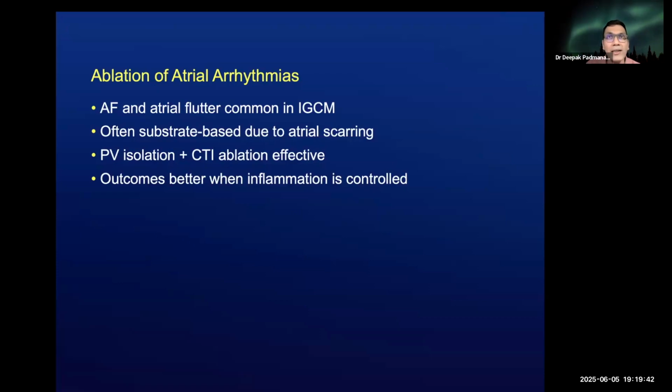Finally, not to forget about atrial arrhythmias. Atrial involvement is also common in patients with inflammatory cardiomyopathy. Substrate based ablation due to atrial scarring again remains the strategy of choice. Typically, PV isolation and ablation of the cavotricuspid isthmus are effective. And as with ventricular arrhythmias, outcomes are better when inflammation is controlled.